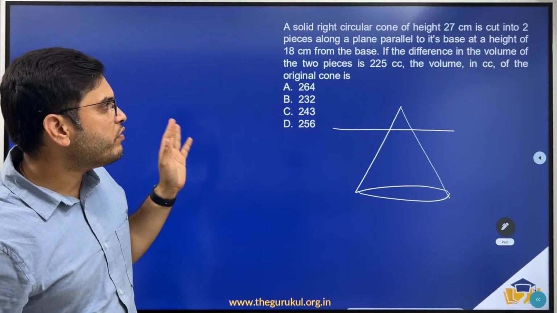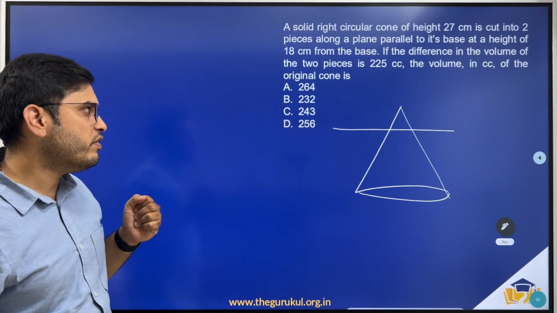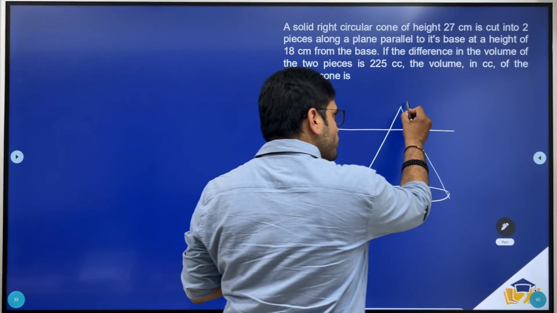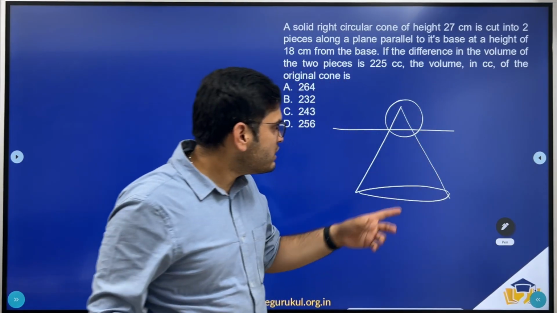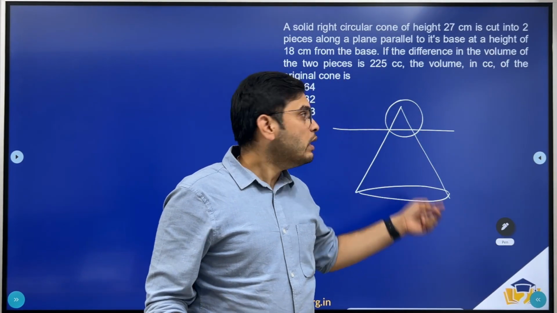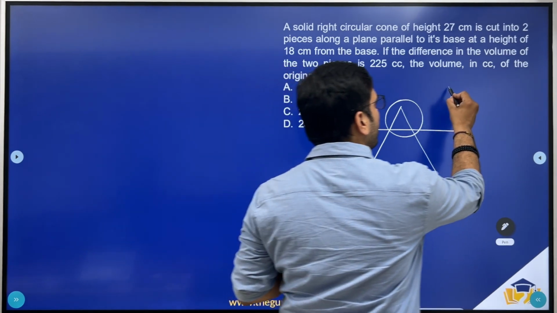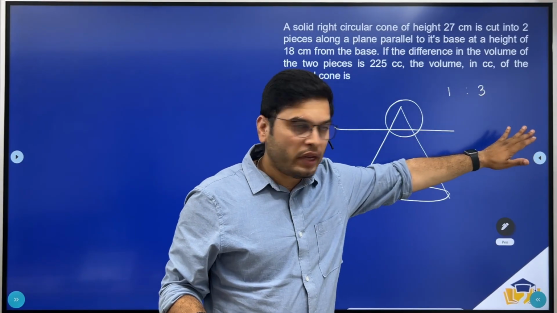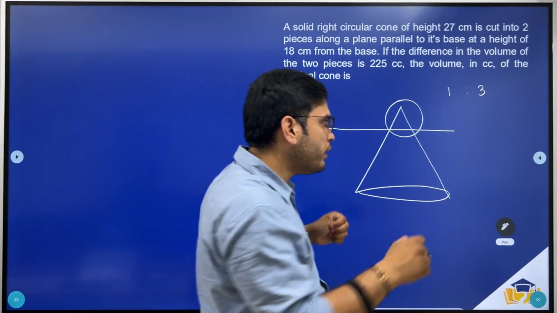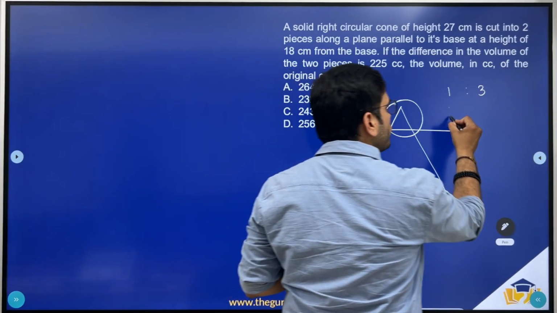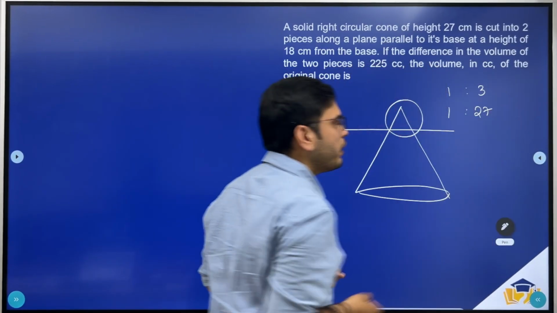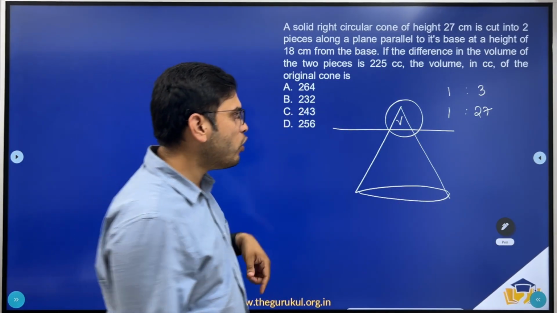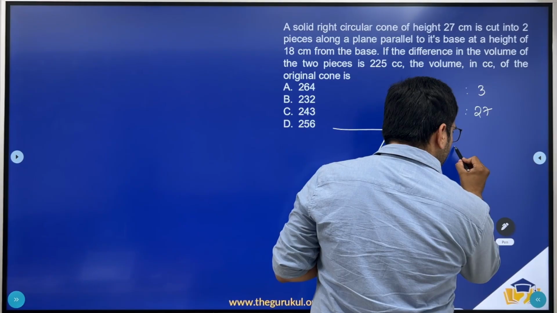Right. Now if the difference in the volume of the two pieces is 225 cc, the volume of the original cone is, right. Now can I say this smaller cone is similar to the larger cone, right? So the ratio of heights being 1 is to 3. Right. So if the heights are in the ratio 1 is to 3, now can I say the volumes will be in the ratio of their cubes? So 1 is to 27. Right. So if I consider the volume of the smaller cone to be V, the volume of the larger cone will be 27V.